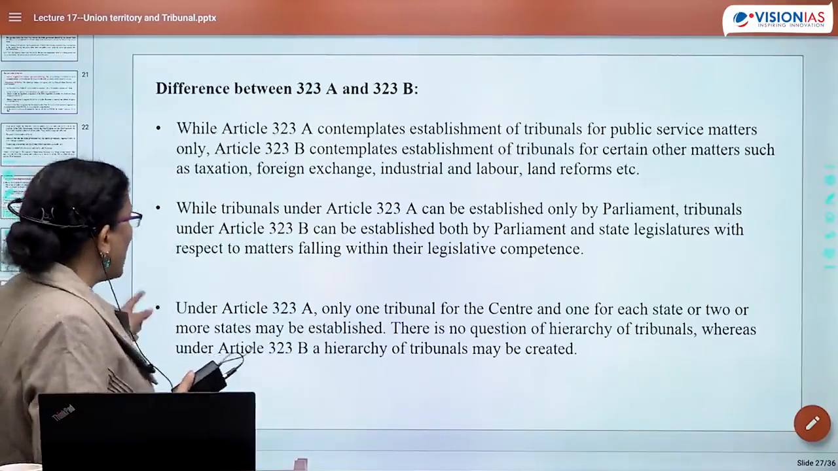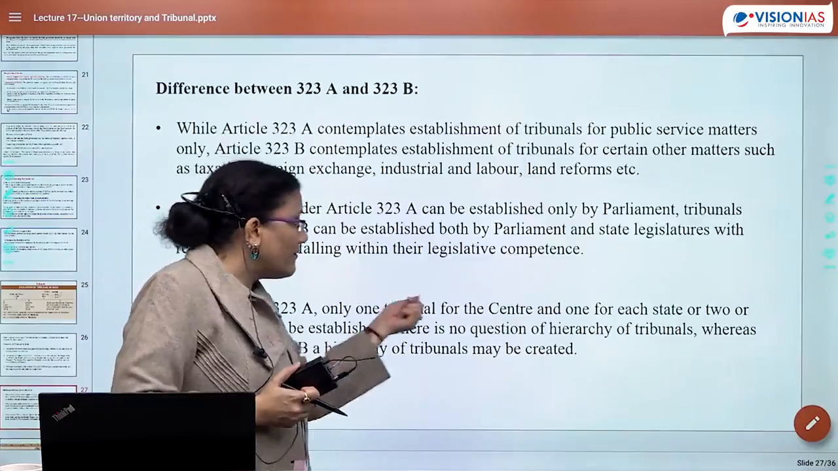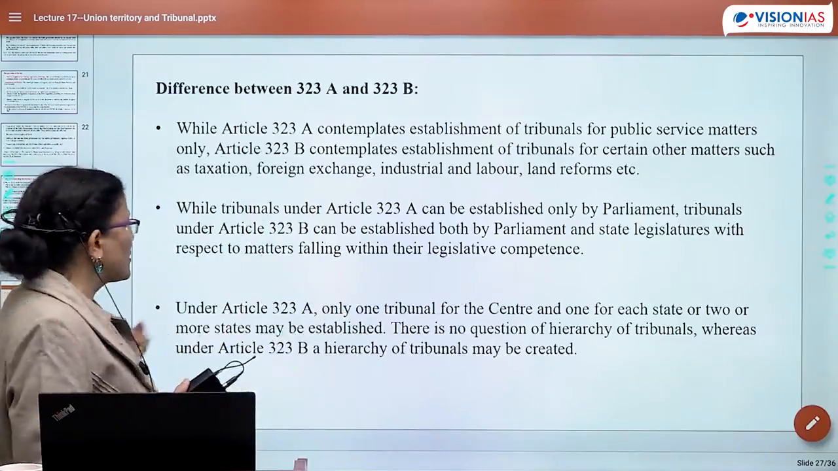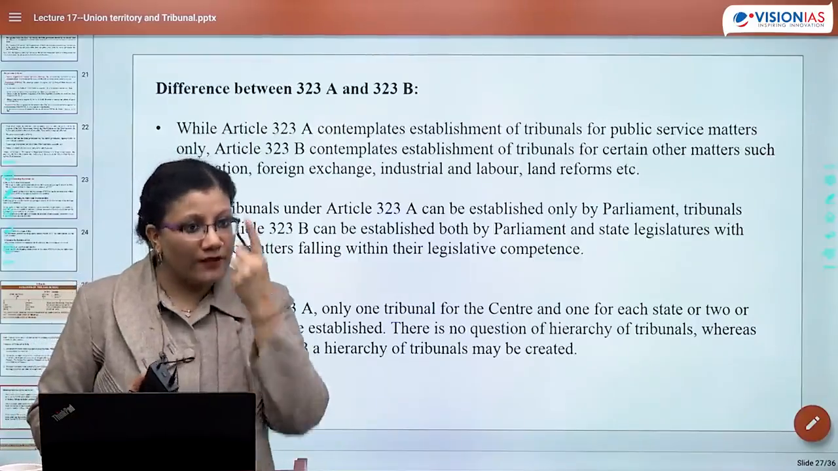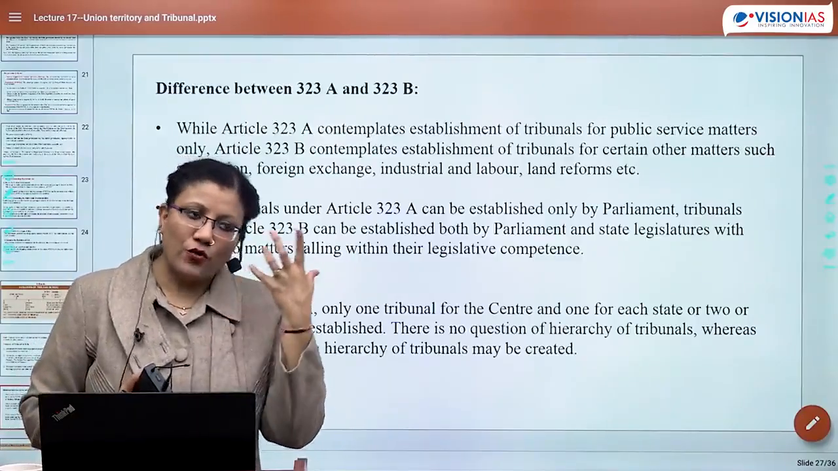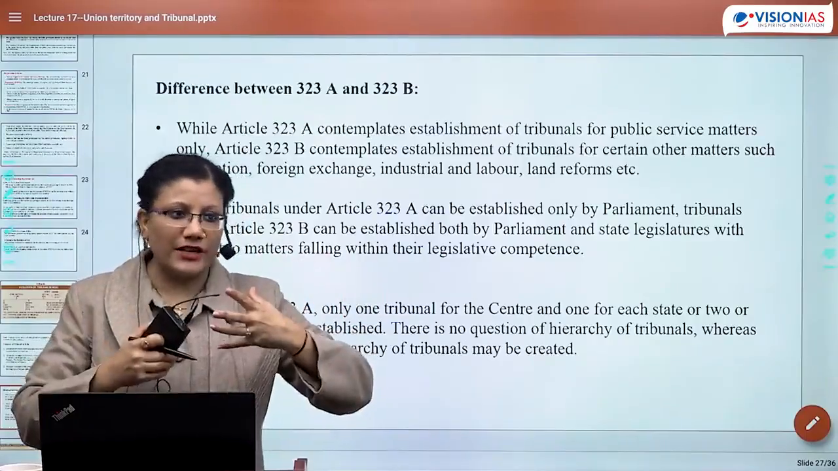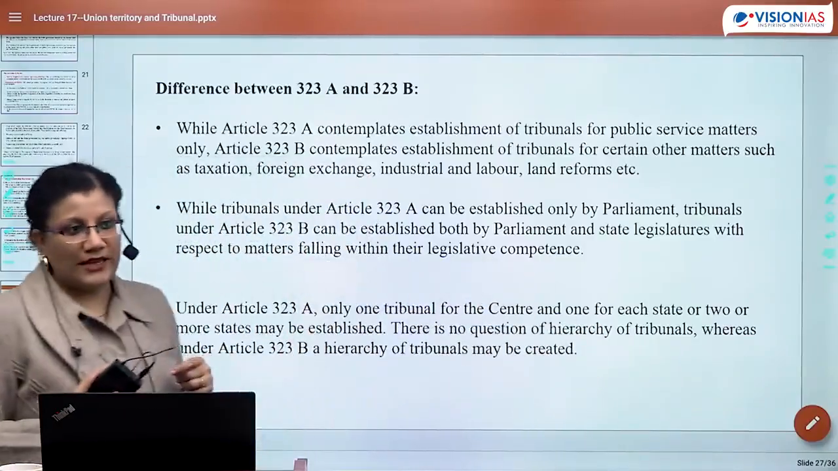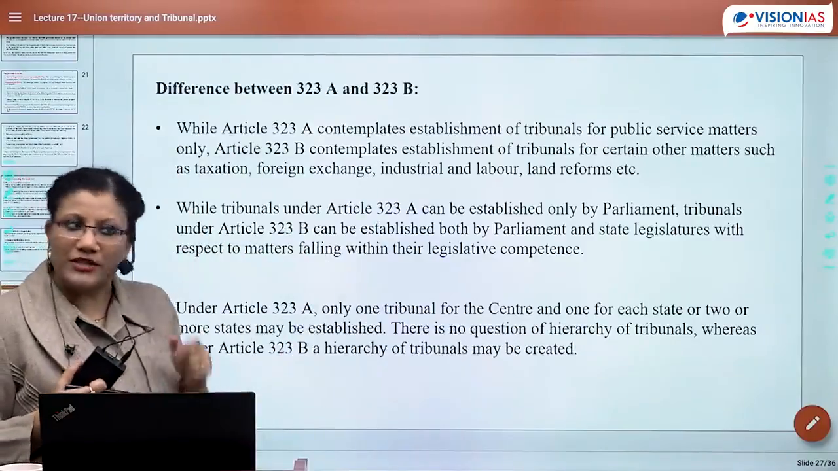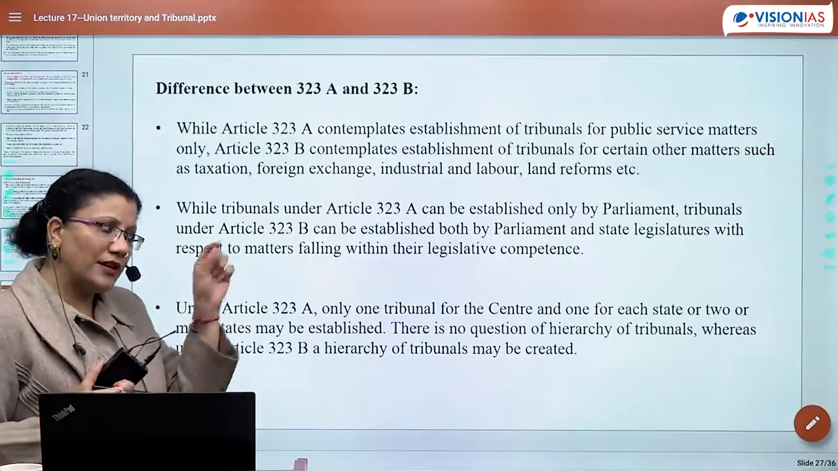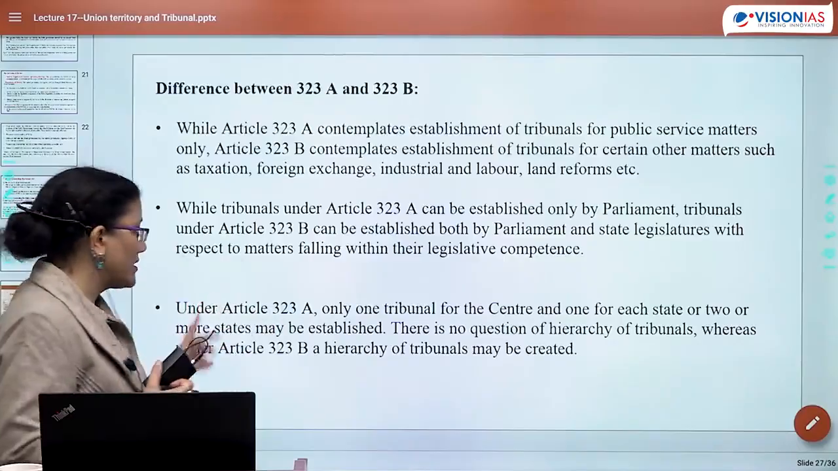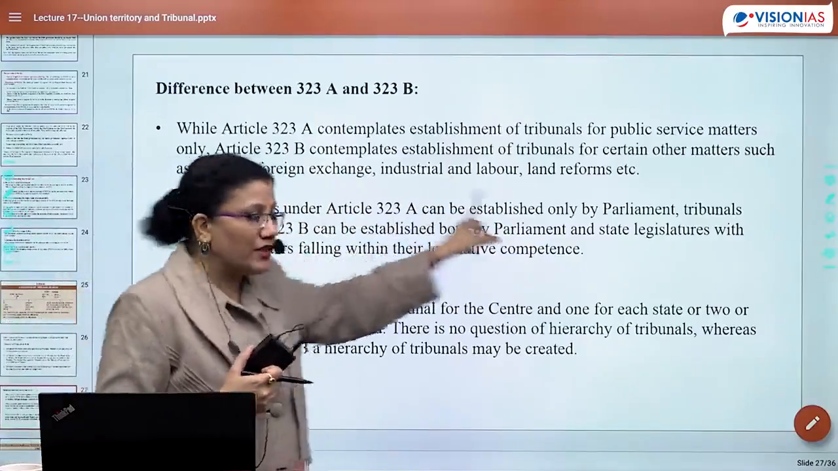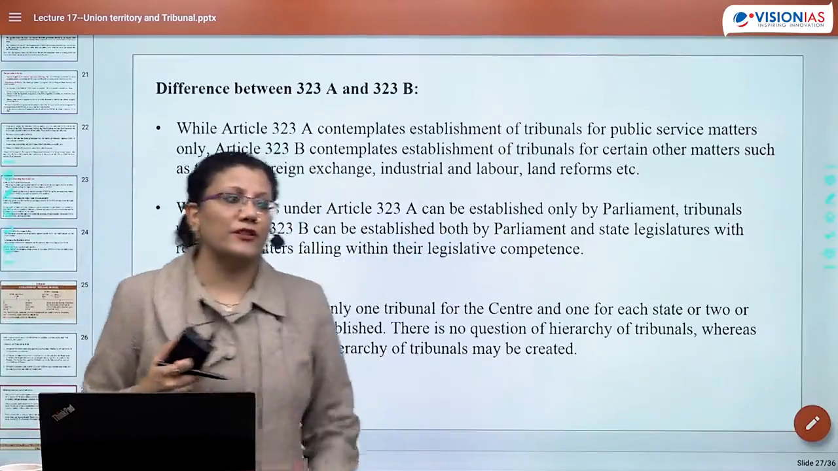The third difference is, under Article 323A, only one tribunal for the center and one for each state, or for two or more states, can be established. So only one tribunal would be established, which we call CAT, or for states or collective states, SAT. There is no question of hierarchy of tribunals. It is not that some tribunal above CAT can be created. No, there is only one tribunal. It could be CAT, it could be SAT in terms of states. Whereas under Article 323B, if tribunals are set up for any of these purposes, a hierarchy of tribunals can be created.